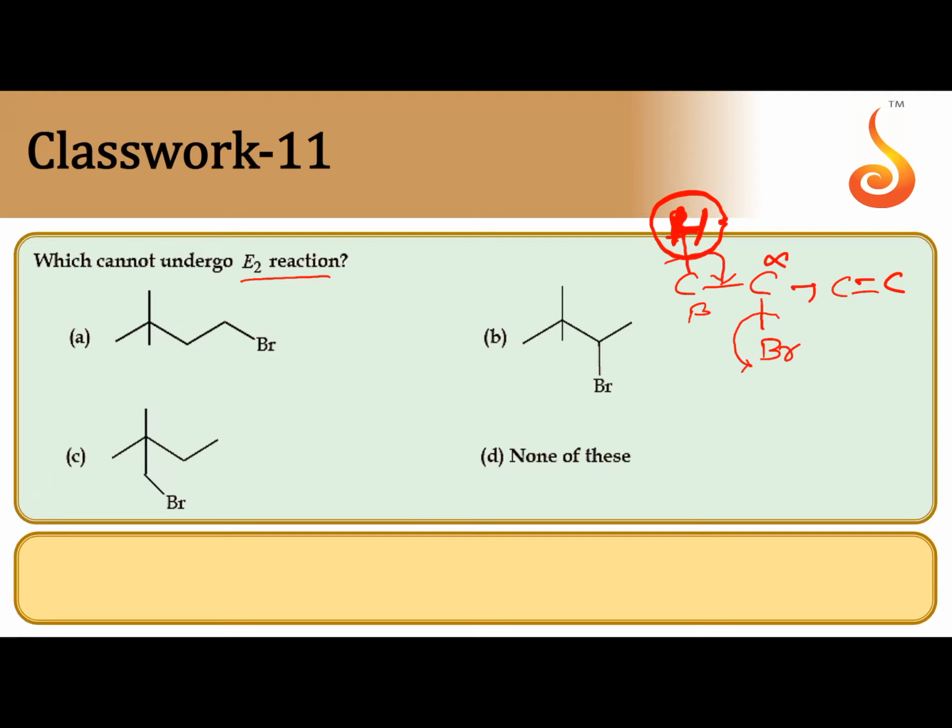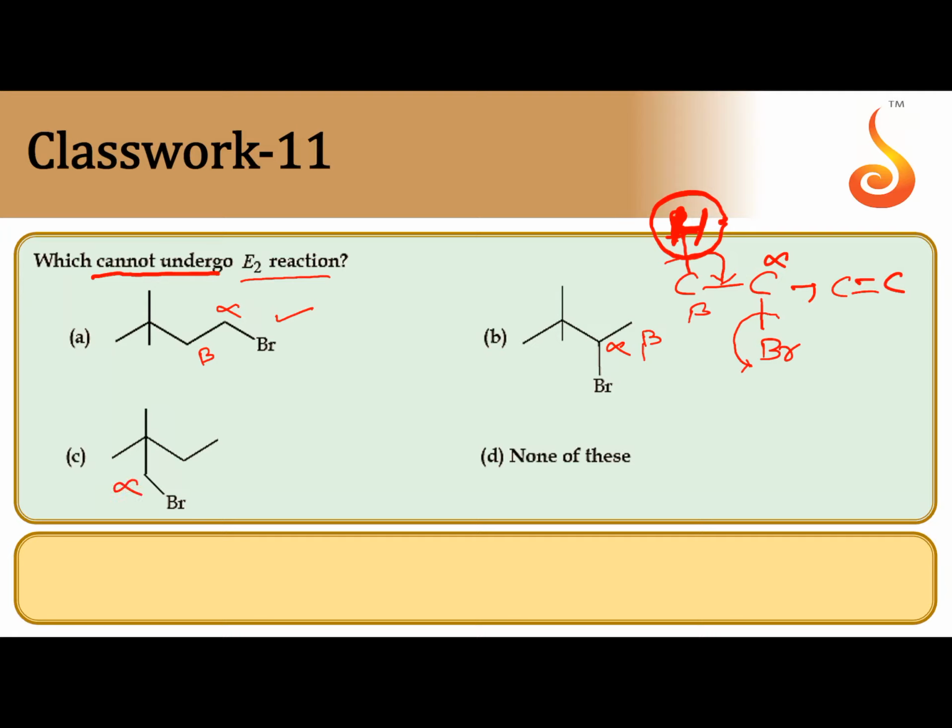That's why, in option A, they are asking which cannot undergo. This is alpha carbon, this is beta carbon. Beta carbon has hydrogen, so it gives E2 elimination. Next, option B, alpha carbon, beta carbon. At beta carbon, three hydrogens are there. So B also can give E2 elimination.